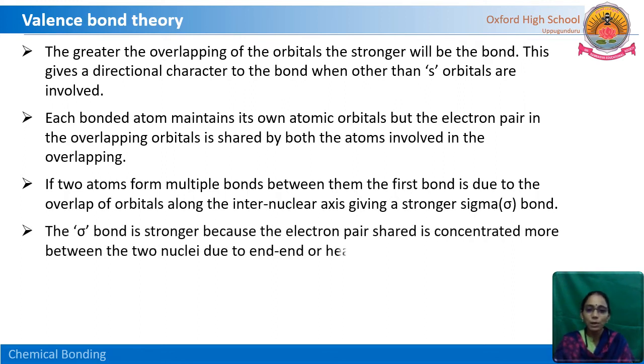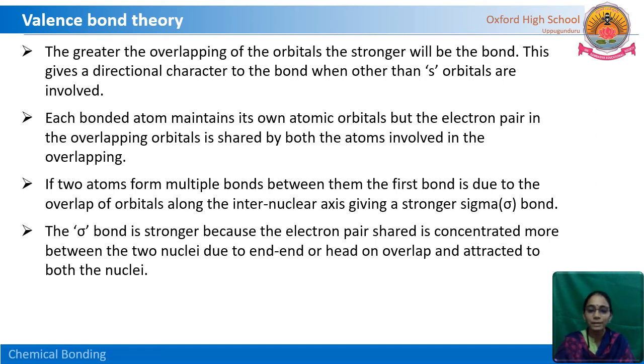The sigma bond is stronger because the electron pair shared is concentrated more between the two nuclei due to end-end or head-on overlap, and is attracted to both the nuclei. Just now we have seen in the hydrogen molecule, the shared electron pair belongs to both the nuclei, and this overlapping happens due to end-end or head-on overlapping.